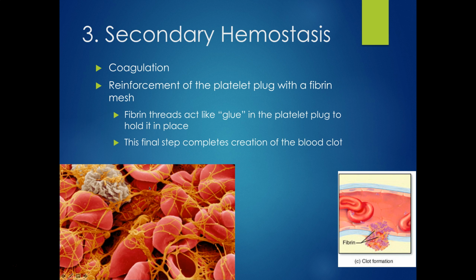So the red blood cells are here in red. There's a little white blood cell right there. And there are platelets stuck in here as well. They're just hard to see. All of this yellow fiber that you can see here is fibrin. You can see it's almost stitching together these red blood cells and platelets within the platelet plug to hold it in place. So it kind of acts like a glue or like thread to sew everything in. And this is that final step that's going to complete the creation of the blood clot.